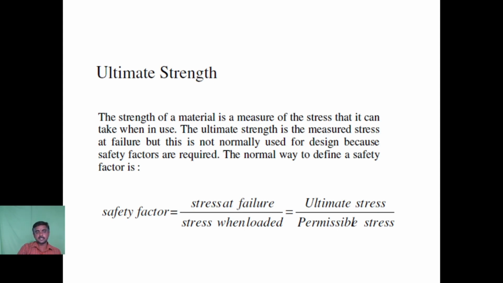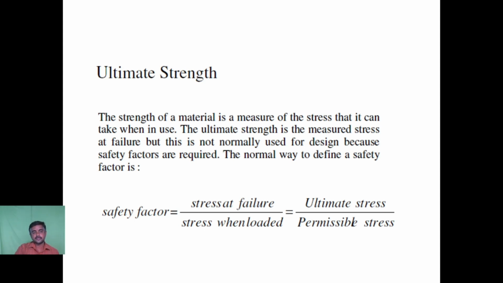Permissible stress is the stress which the body is rated for; it is the maximum permissible stress up to which the material can withstand, and ultimate stress is the maximum stress. So permissible stress will always be lower than the ultimate stress.